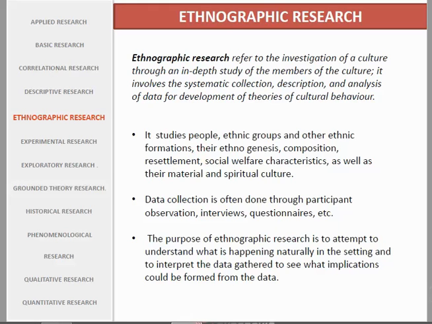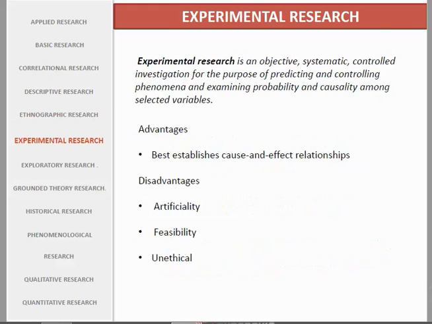Okay, next, experimental research. Experimental research is an objective, systematic, controlled investigation for the purpose of predicting and controlling phenomena and examining probability and causality among the selected variables. Advantages, yeah, so it's just like usually I have explained in the previous chapter about experimental and quasi-experimental research in detail.